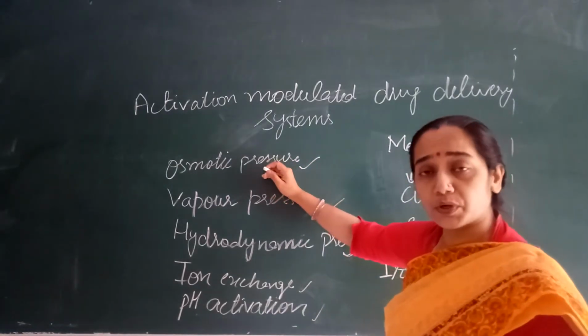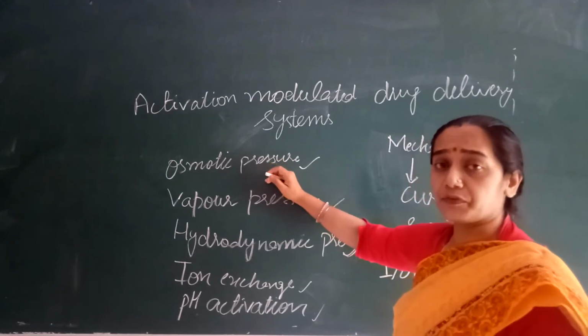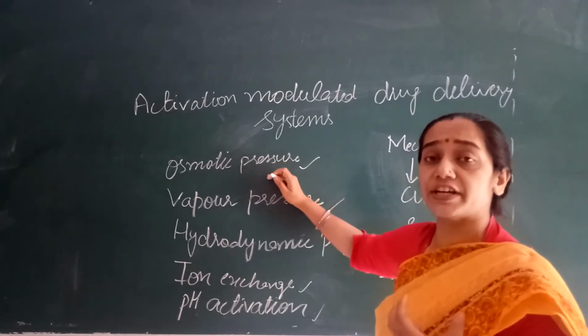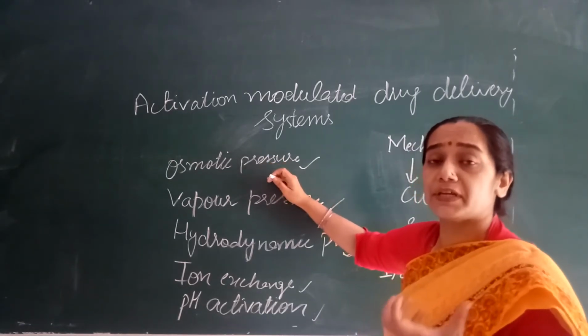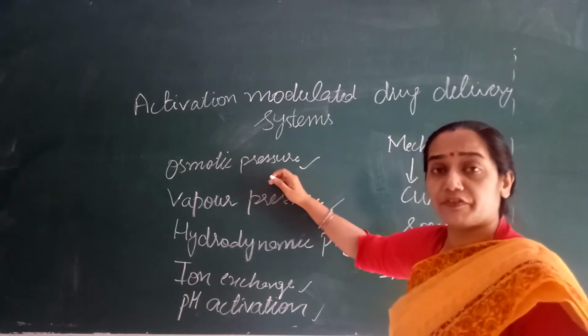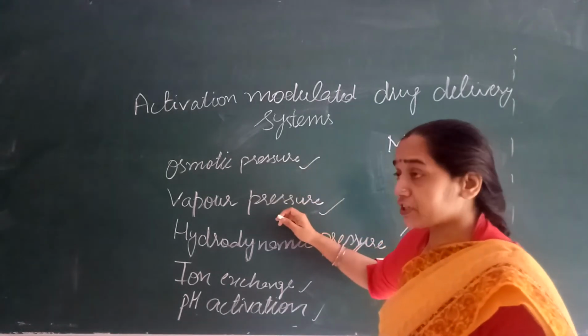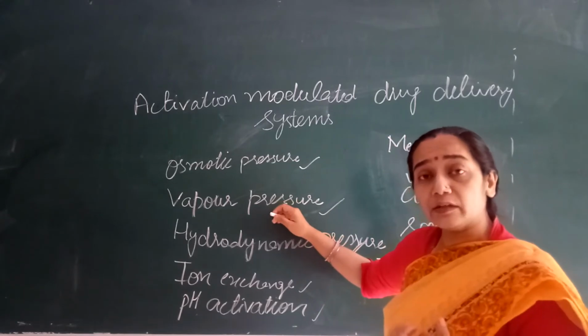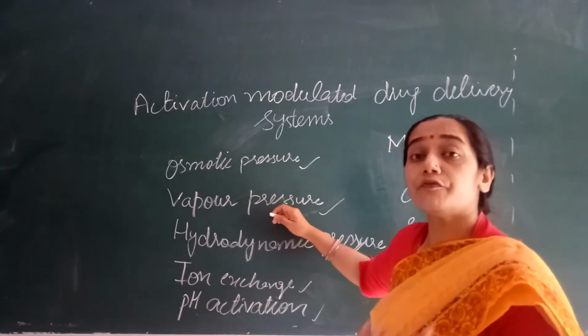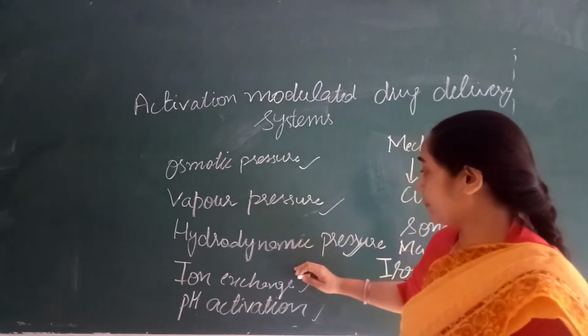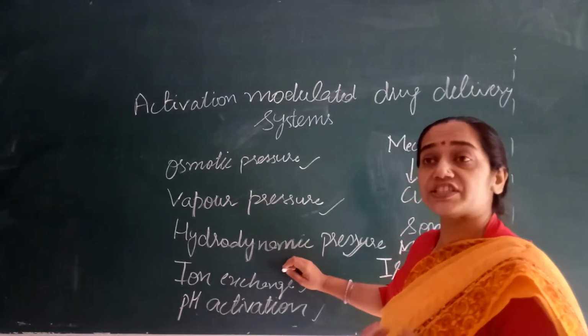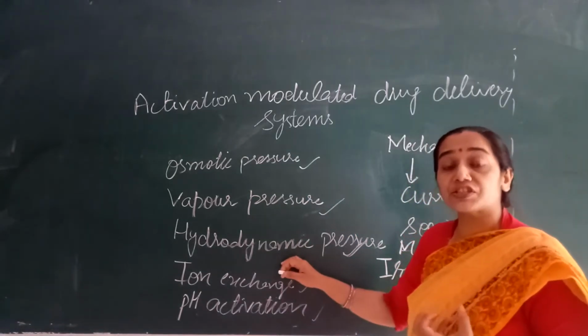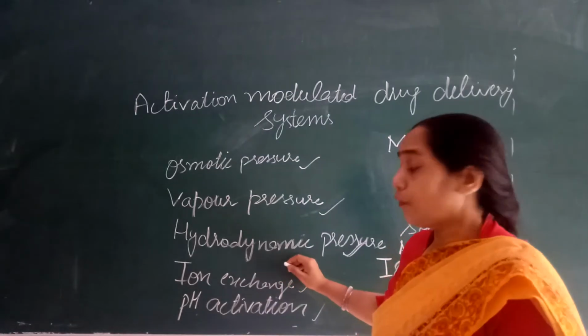Osmotic pressure controlled drug delivery systems will have components which will generate osmosis, means which will have the osmotic effects. The vapor pressure system will contain the molecules which will generate the vapor pressure. Hydrodynamic pressure means the pressure generated by water.